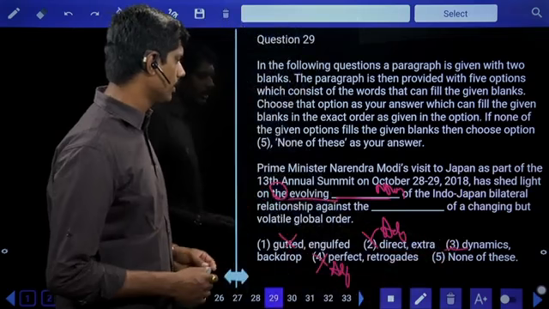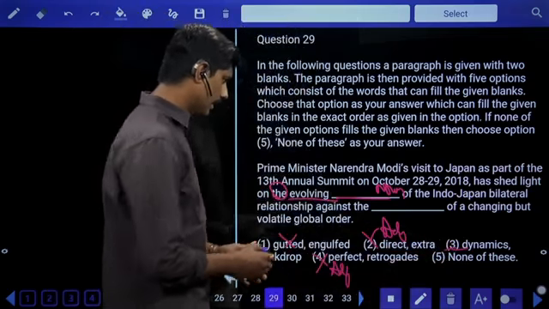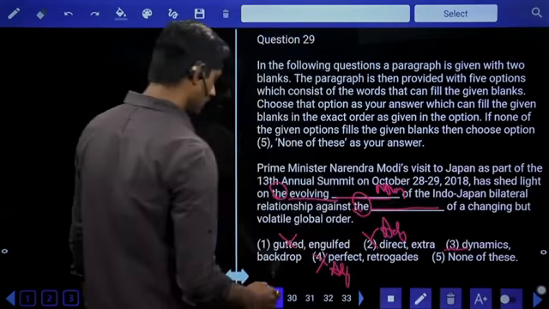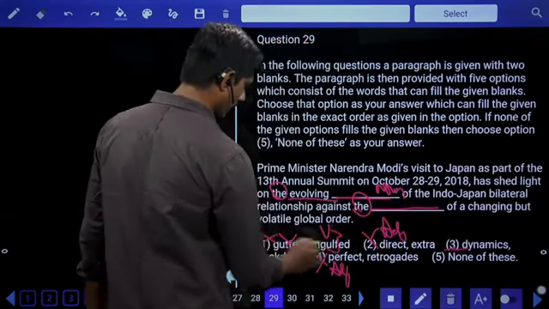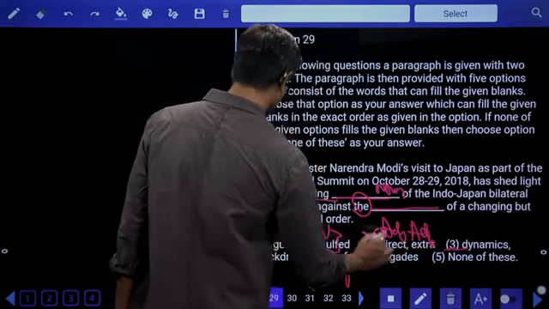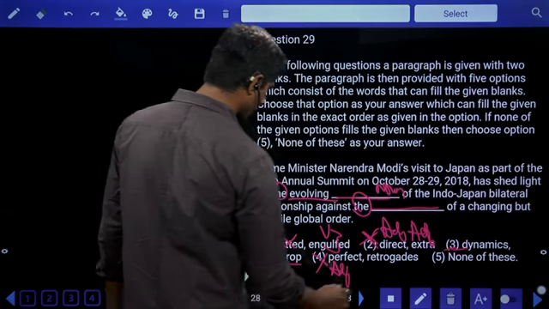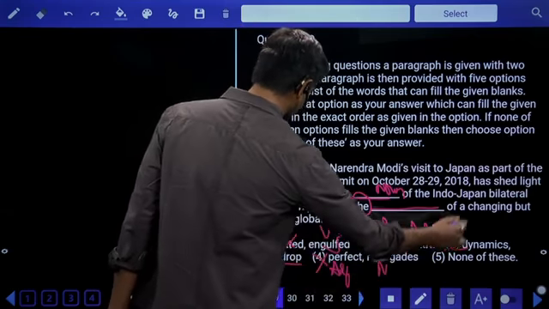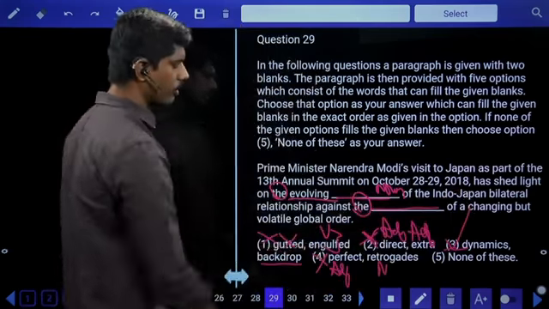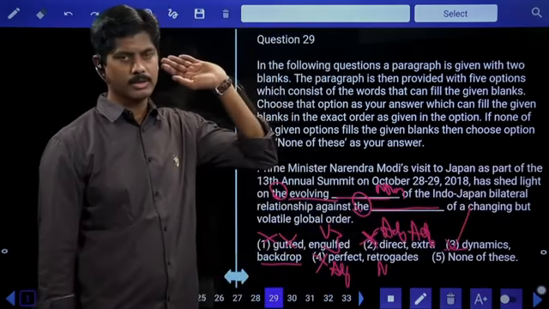Evolving dynamics of the Indo-Japan bilateral relationship against the, again the is given. Engulfed V3 not possible. Extra adjective not possible. Against the backdrop, yes. Against the retrograde, no. So the third one is the right answer. Retrograde is nothing but going back, a flashback.